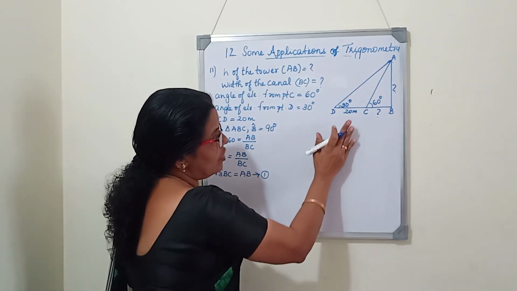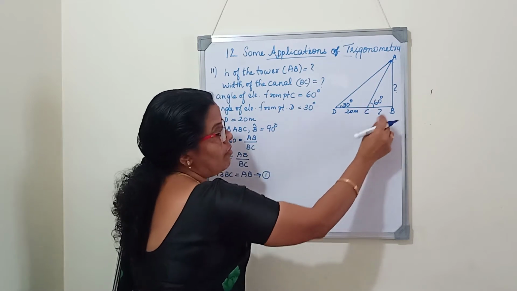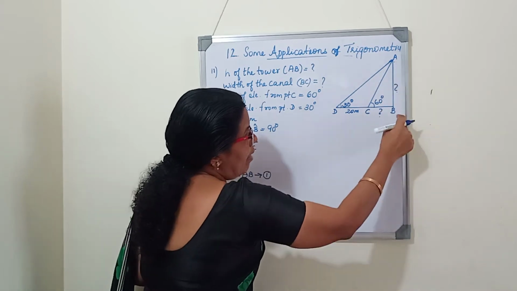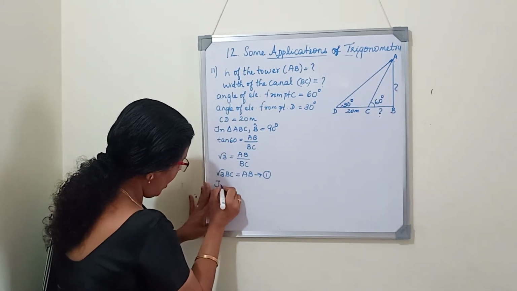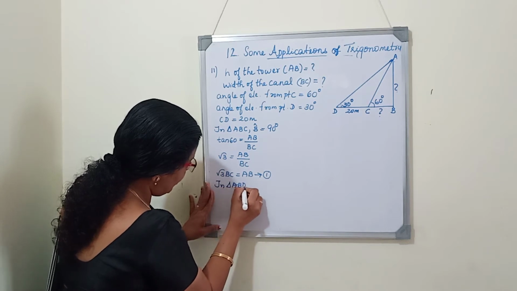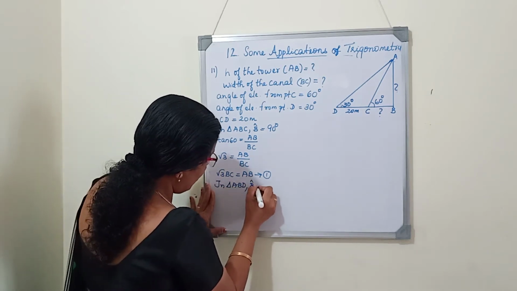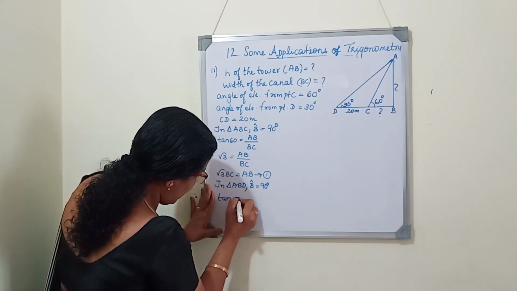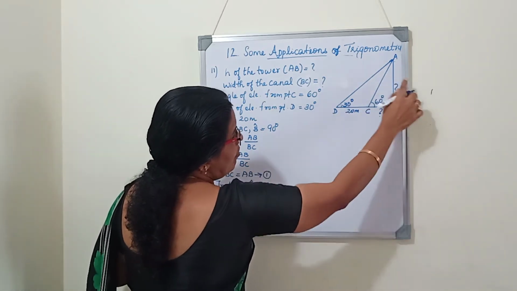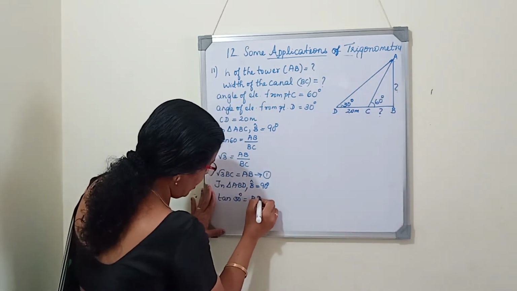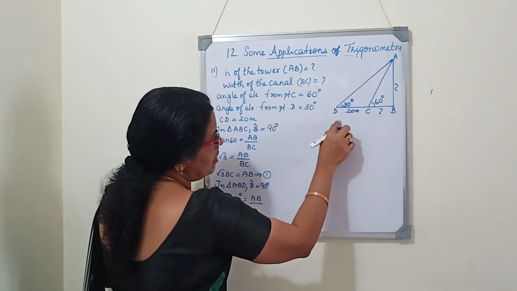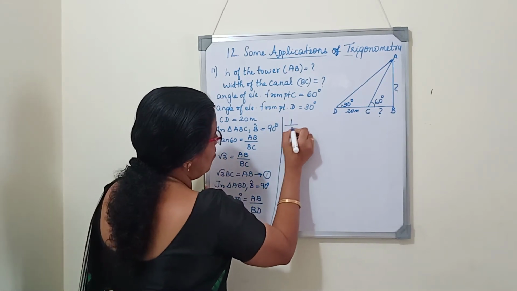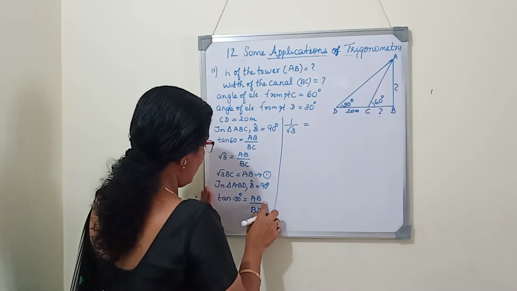Next we will consider a triangle. Which triangle? Always consider the triangle which is a right angle triangle. Don't consider triangle ACD because it's not a right angle triangle. ABD we have to consider. So in triangle ABD, angle B is again 90 degree. So tan 30 degree is equal to the opposite side for triangle ABD, which is AB, the height of the tower, and the adjacent side is BD. Tan 30 is 1 by root 3, is equal to AB by BD.